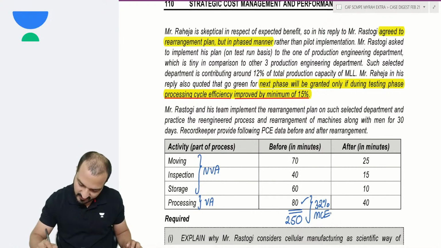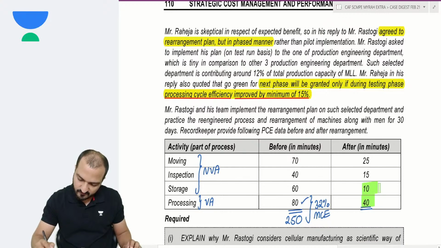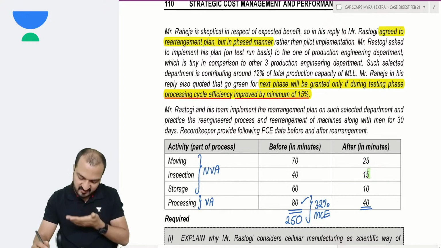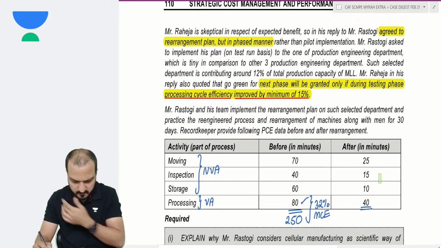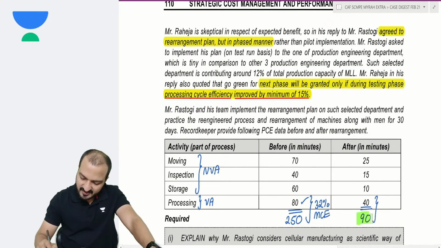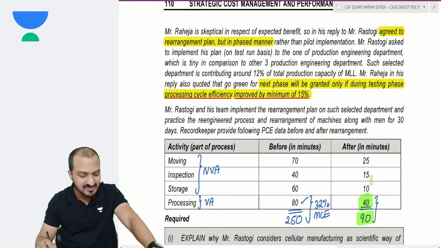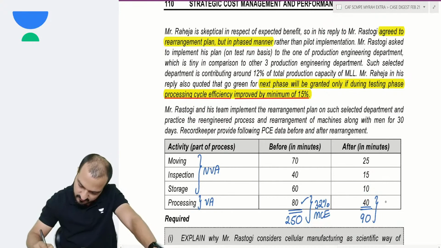After implementing cellular manufacturing, the total time turns out to be how much? 40 and 10, 50, plus 25 is 75, and 15 is 90. And out of total 90 minutes that you spend, 40 minutes are spent in value added. So you see that significant portion is now value added. 40 divided by 90 is 44.44%.